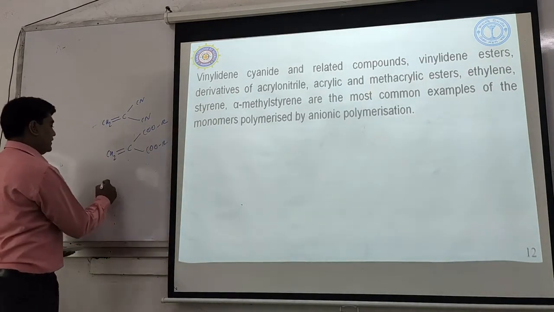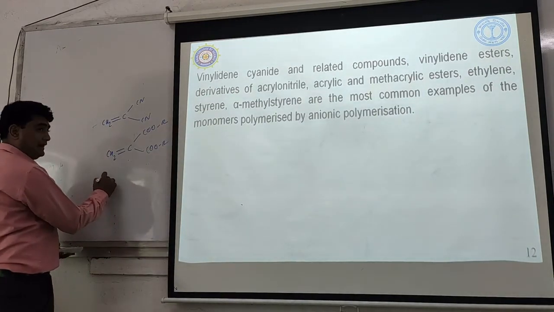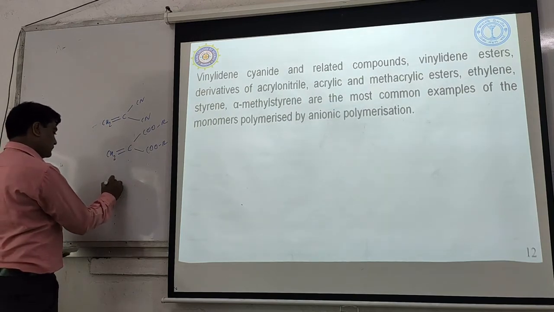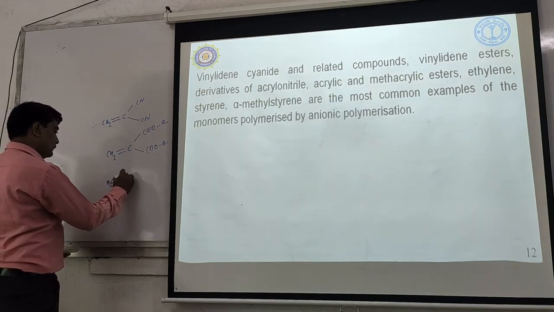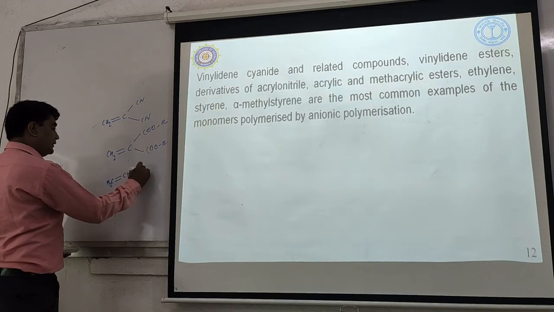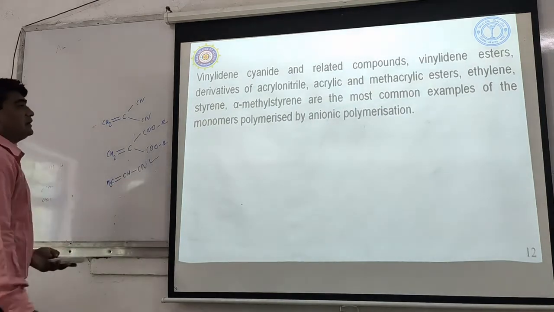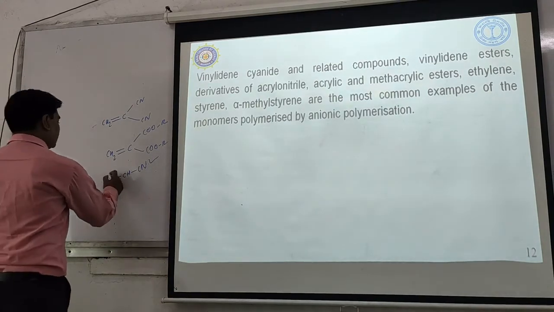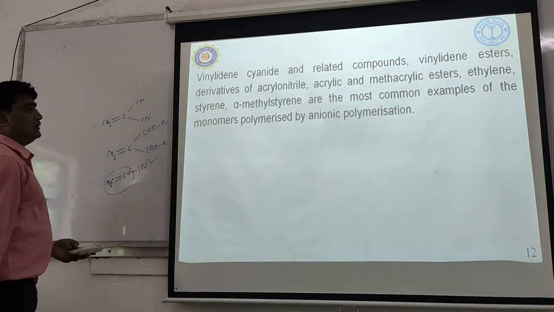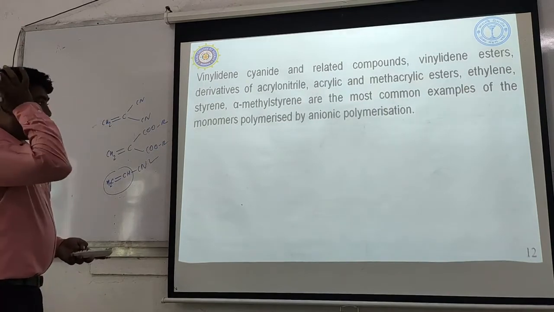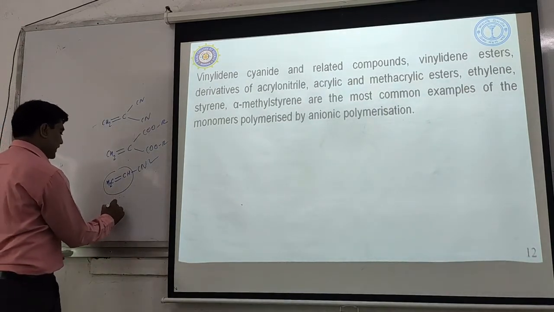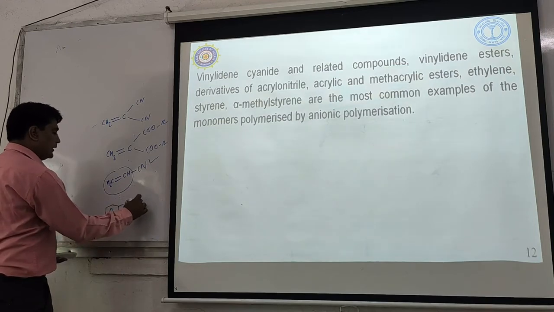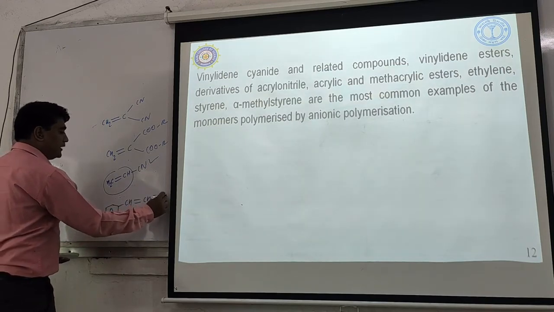Then acrylonitrile. This is acrylonitrile. Acrylic esters, same thing, the same part will be repeated. Ethylene, styrene, alpha methyl styrene. Alpha methyl styrene means this one, CH double bond CH3.